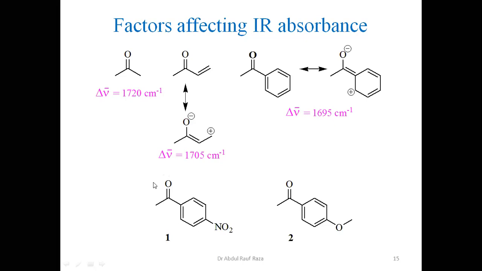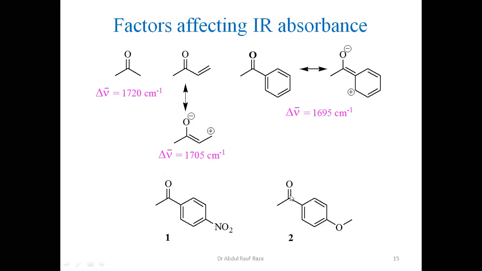So this is a huge difference, 1715, and this is absorbing at 1690. Why? Because this oxygen is electron donating, so it creates negative charge here, which facilitates single bond character here. So I hope this shall be clear.